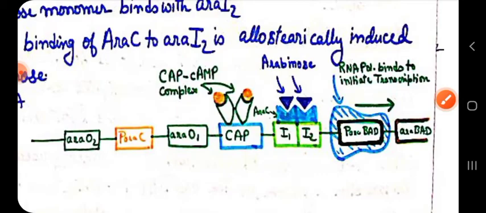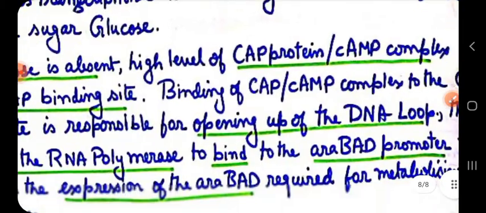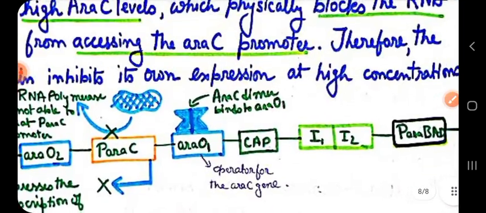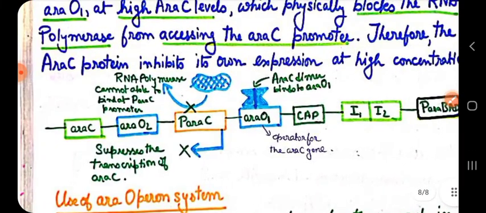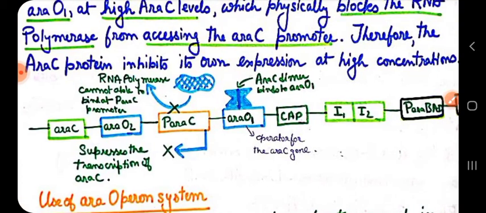Okay. So let us see the last part, the auto-regulation of the ARA-C. This is the diagram of auto-regulation of the ARA-C. What it says, let us see. It is saying that the expression of the ARA-C is negatively regulated by its own protein product called ARA-C. The protein product of ARA-C negatively regulates itself.